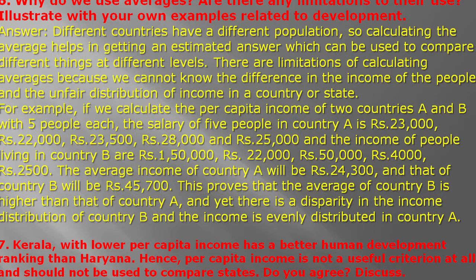The average income of country A will be rupees 24,300 and that of B will be rupees 45,700. This shows that the average of country B is higher than that of country A, and yet there is disparity in the income distribution of country B, while the income is evenly distributed in country A.